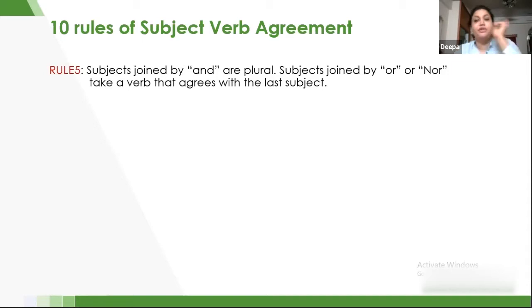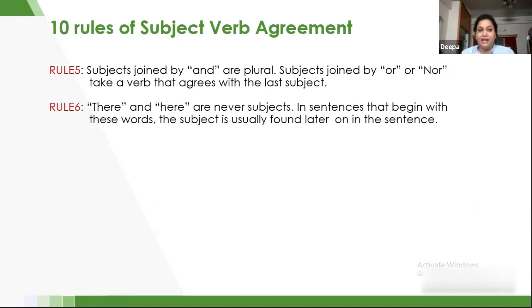So therefore, whenever you are joining a sentence with an "and", you are going to use a plural verb, and whenever you are going to use the conjunctions "or" or "nor", then depending on the noun that comes just before the verb, you are going to use either a singular verb or a plural verb. Clear? Let's go next. Rule number 6: here and there are never subjects.